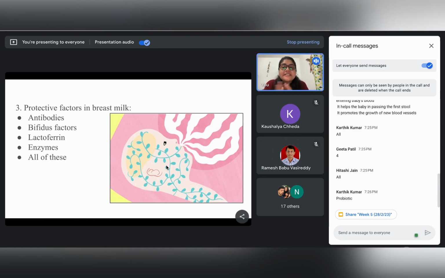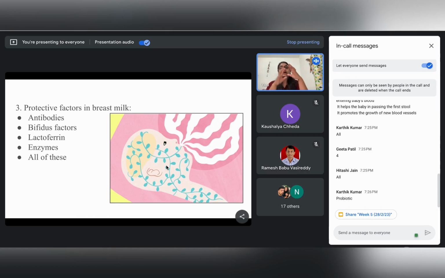Bifidus factor. Okay. So let us first know about bifidus factors. We have a microorganism, a bacteria called bifidobacterium, right? So these are basically the lactobacillus bifidus bacteria. They are good bacteria for the child. They are commensal bacteria.